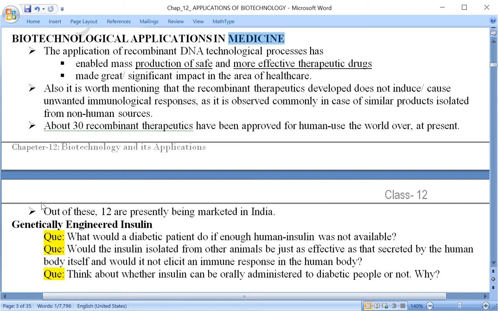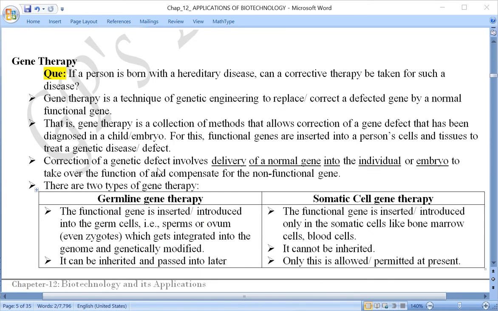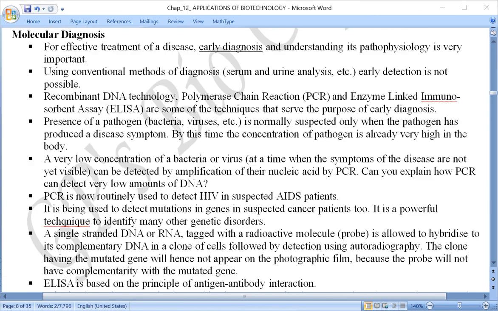Here we will be discussing three main topics. The first one is genetically engineered insulin. The second one is gene therapy. And the third is molecular diagnosis.